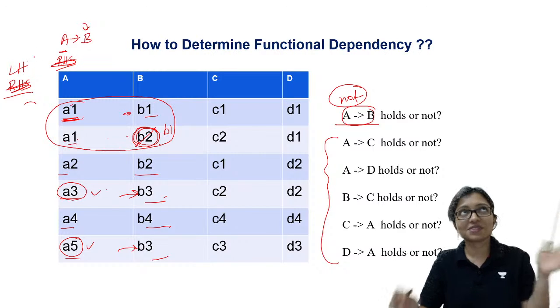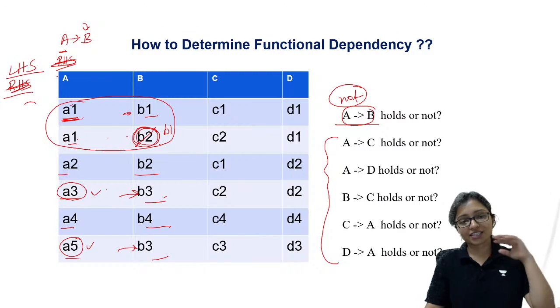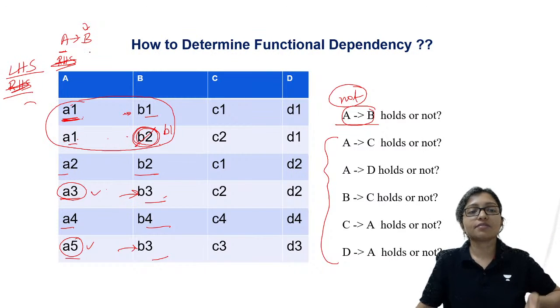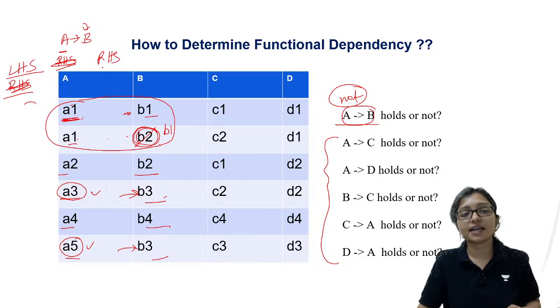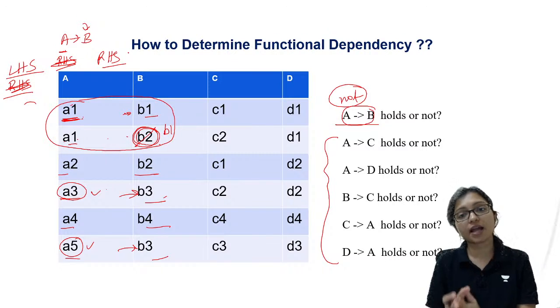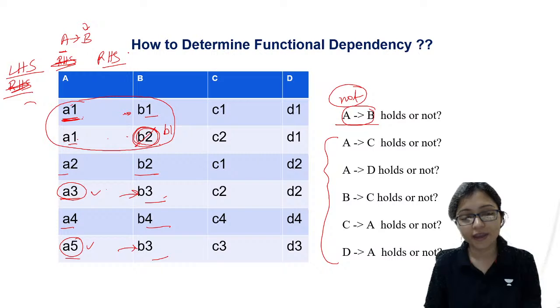First of all, sometimes I make a mistake with left and right. On the left hand side, I have to check whether there is any repeating value. If there is a repeating value, then I have to check the right hand side. If the right hand side also has the same values, then no problem. Otherwise, there is a problem.